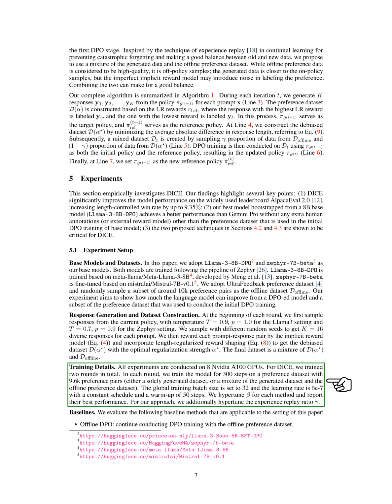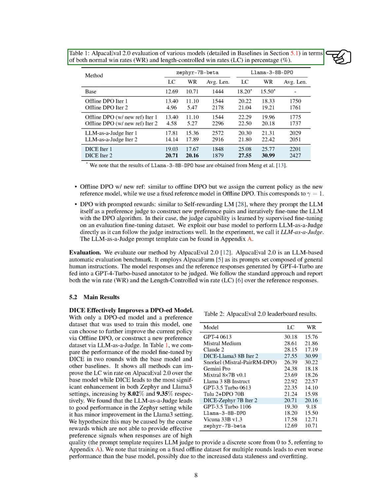In terms of training, we conduct all experiments on 8 NVIDIA A100 GPUs. For DICE, we train 2 rounds in total, each for 300 steps on a preference dataset with 9.6K preference pairs. The global training batch size is 32, and we use a specific learning rate with a constant schedule and warm-up steps. We fine-tune beta for each method and report their best performance. Additionally, we hypertune the experience replay ratio gamma for our approach.